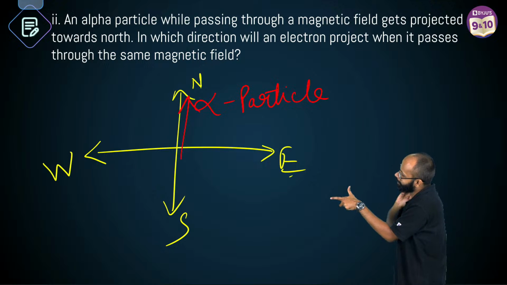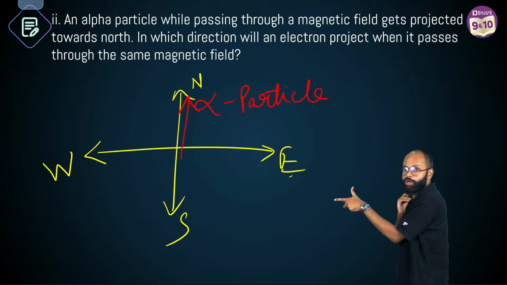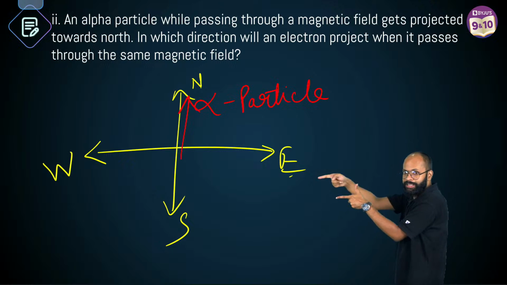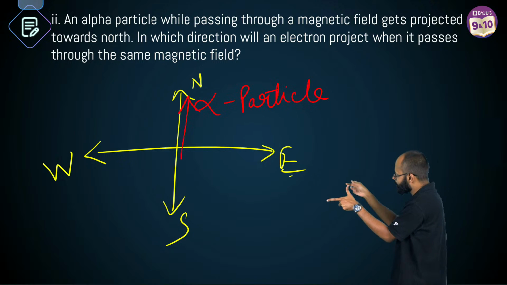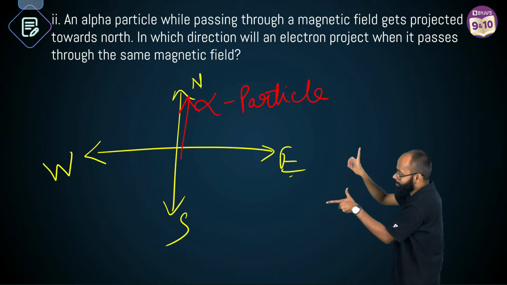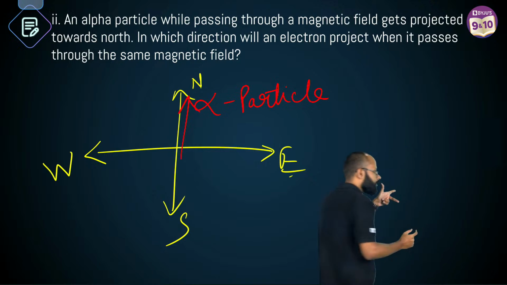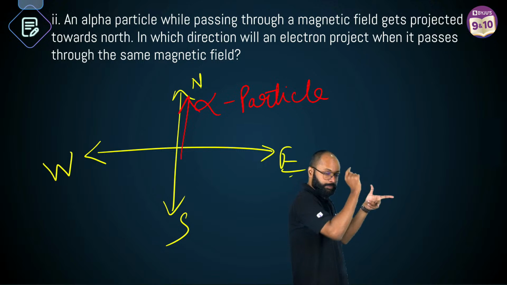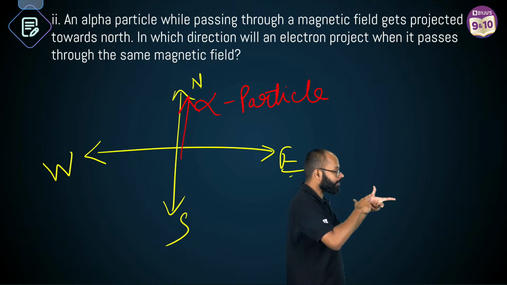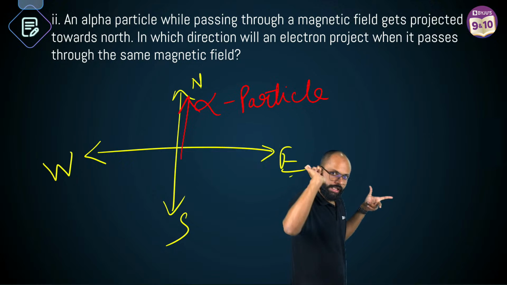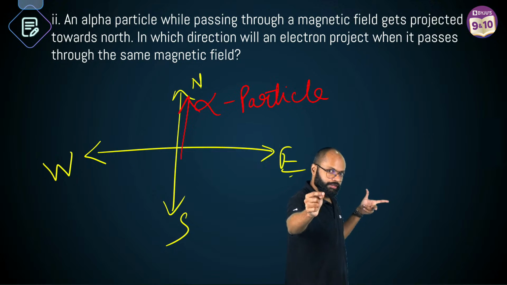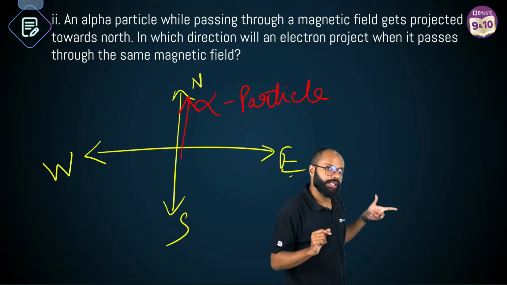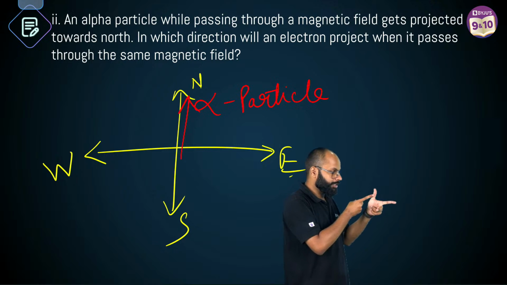Sir, force can be applied in that direction by two means. What two means? If magnetic field is in that direction and current is in this direction, that's when you can get a force in this direction. Or your magnetic field is in this direction, or your current is in this direction, then you can get a force in this direction. Correct? But the direction of flow of current will be direction of flow of alpha particle, right? Alpha particle will get a force in this direction.